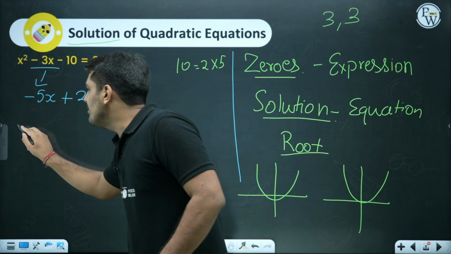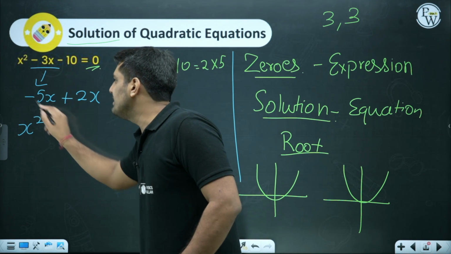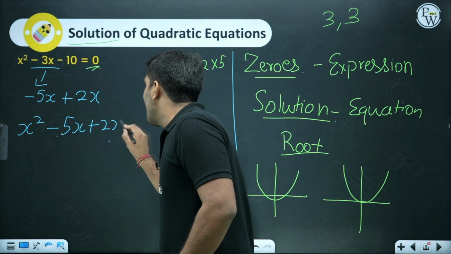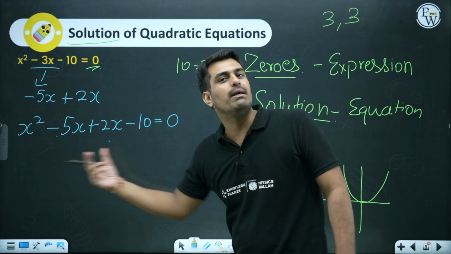x square will remain as it is. This, as I mentioned, can be written as minus 5x plus 2x. And the last term, that is minus 10, equals 0. This is our equation. We have split the middle term.